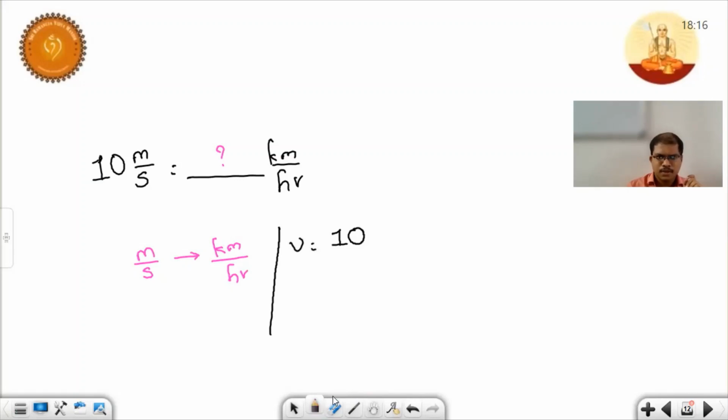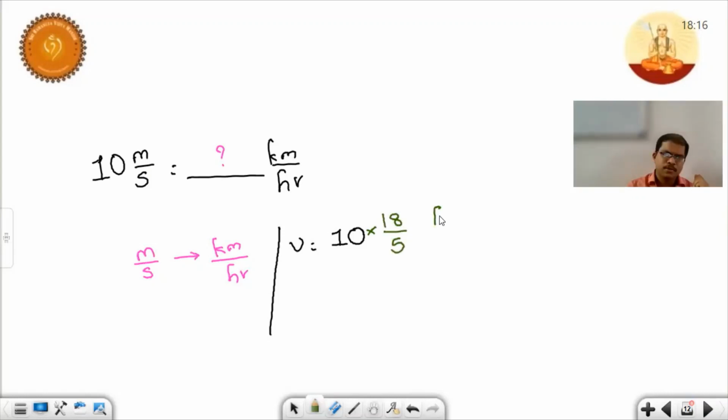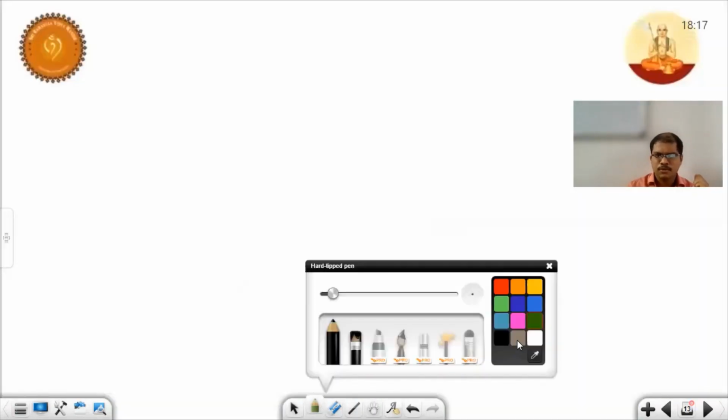So see here, we need to convert meter per second to kilometer per hour. So the given number, we need to multiply with what? 5 by 18 or 18 by 5? 18 by 5, sir. Yes. 18 by 5 kilometer per hour. So 5 ones are 5, 5 twos are 10. So how much is our answer? 36 kilometers per hour. Okay, we'll give another one, just try in your output.